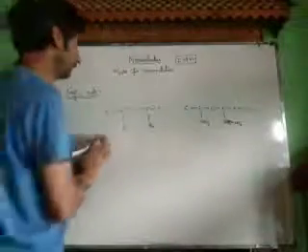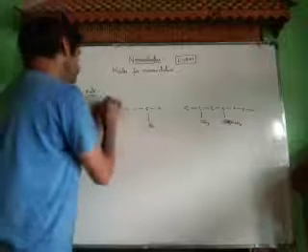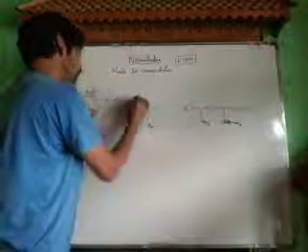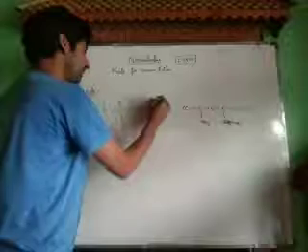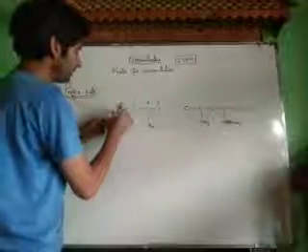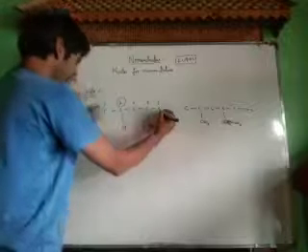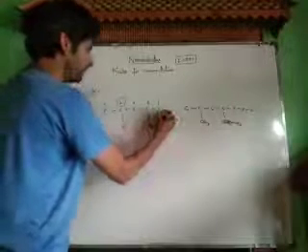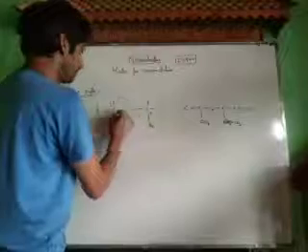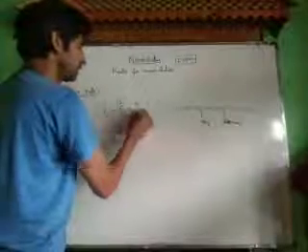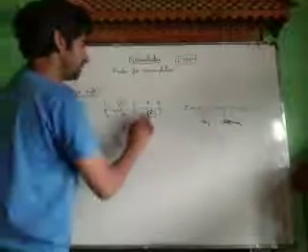Now see what we do. If we number this chain from this side, this is 1, 2, 3, 4, 5. Therefore, the substituent gets number 2. And if we number this chain from this side, 1, 2, 3, 4, 5, the substituent also gets number 2. Therefore, there is competition.